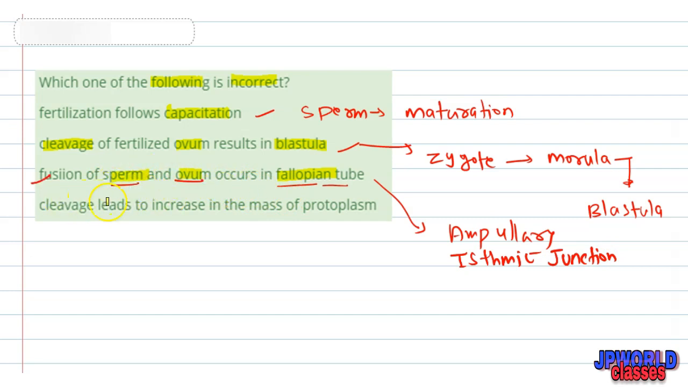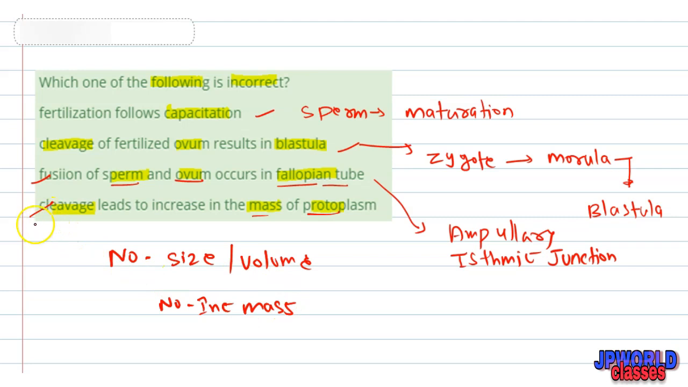The fourth statement says that cleavage leads to an increase in mass of protoplasm. So it is an incorrect statement because when a zygote is formed and follows mitotic division, there is no increase in mass of protoplasm, no increase in size, and no increase in volume. So when we have a zygote as a single cell and it forms a morula and then a blastula, there is no increase in mass of protoplasm, only the number of cells increases. So it is the incorrect option.